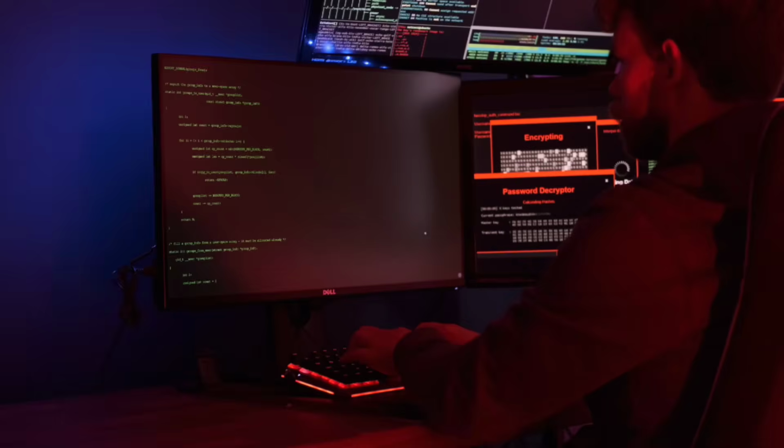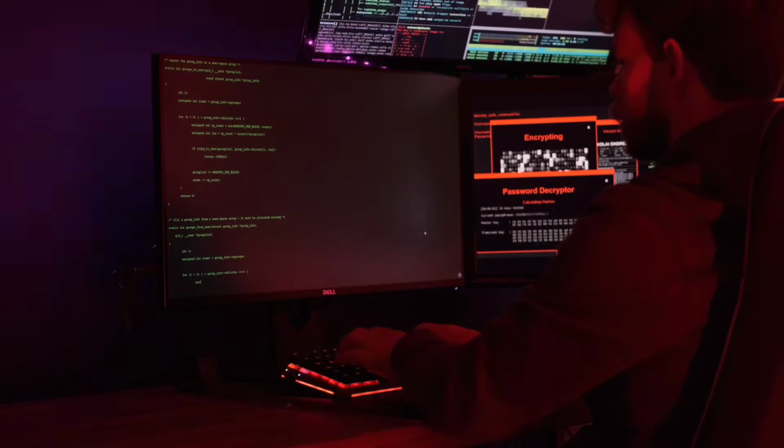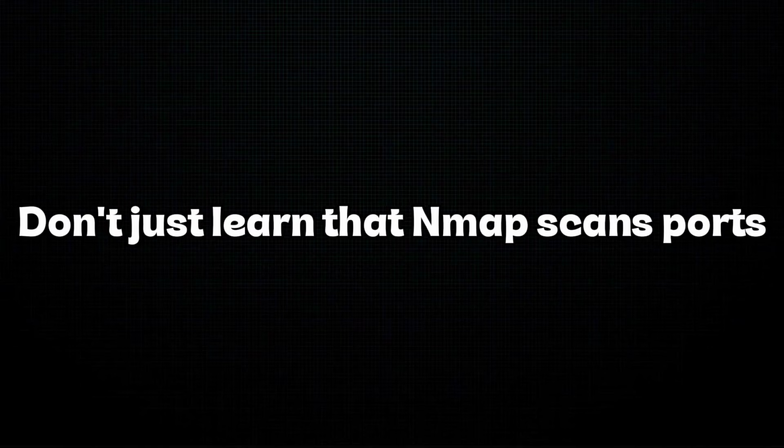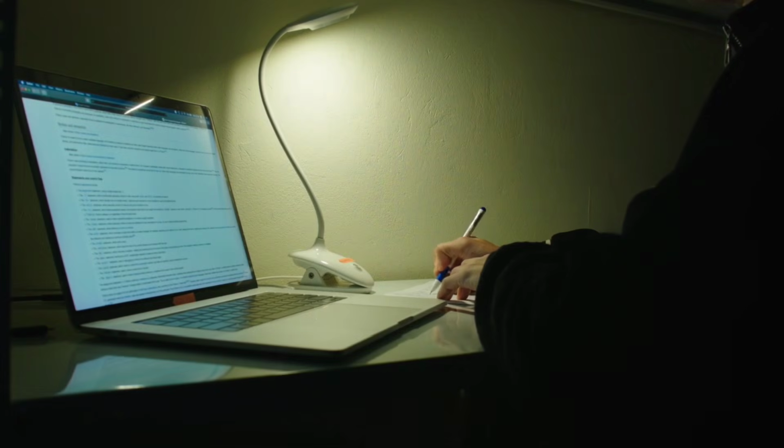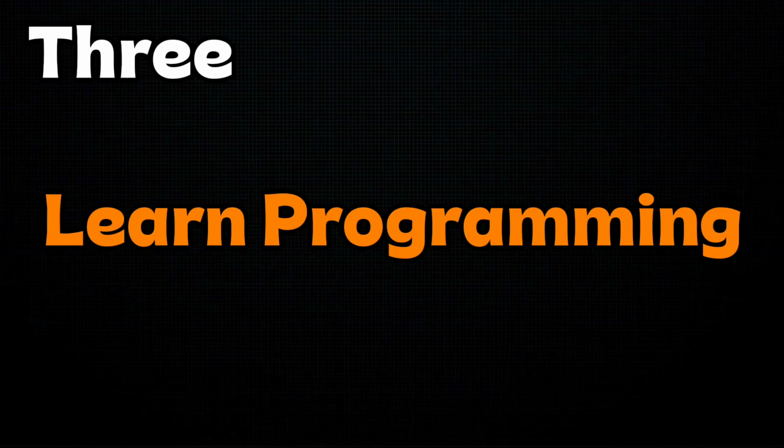Then start practicing with tools like Nmap, Wireshark, and Netcat. Don't just learn that Nmap scans ports. Understand what a port is, why it's open, what service is running on it, and what information you can learn from it.